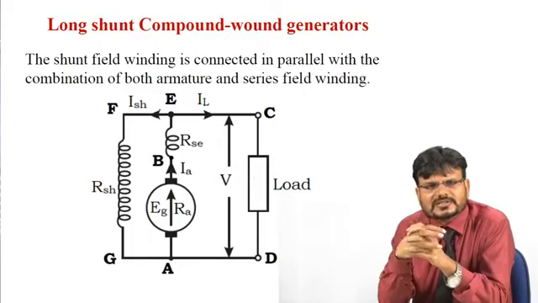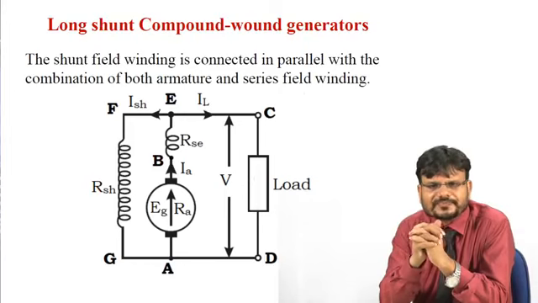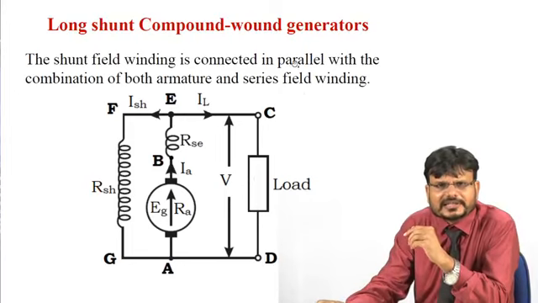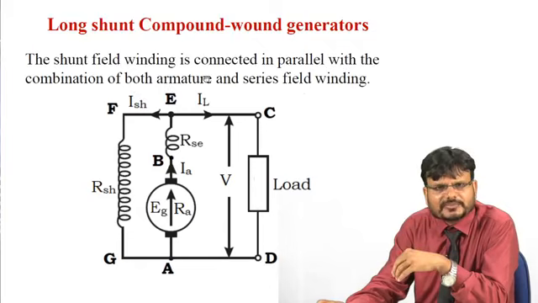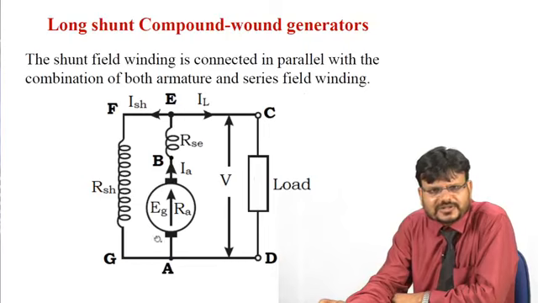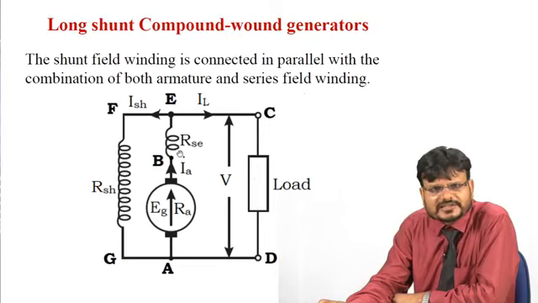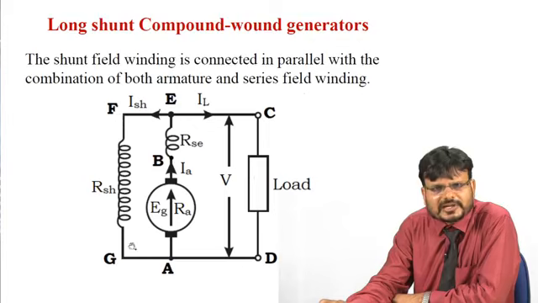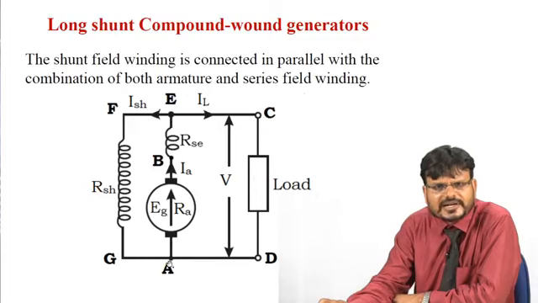Now we are going to discuss the long shunt compound wound generator. The shunt field winding is connected in parallel with the combination of both armature and series field winding. Here you can see that this is the armature and this series field winding is connected between B and D. So this current I_ac is equal to I_a. And here you can see that the field winding R_sh, which is connected between terminals F and G, is connected across terminals E and A.